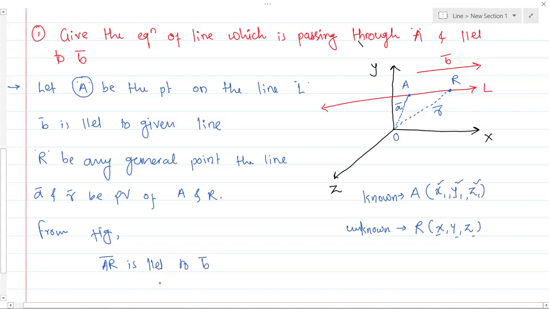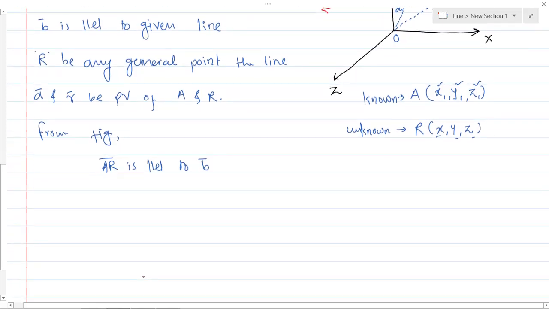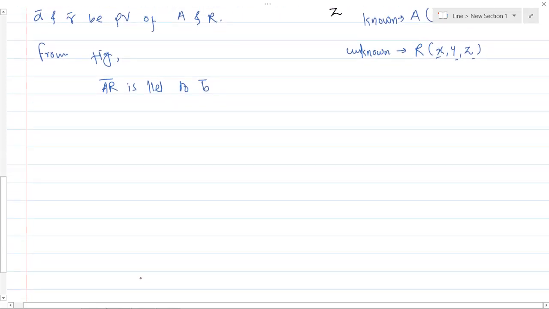Yes or no? AR bar is parallel to B bar, and we already studied, if the vectors are parallel or collinear, they are scalar multiples of each other.